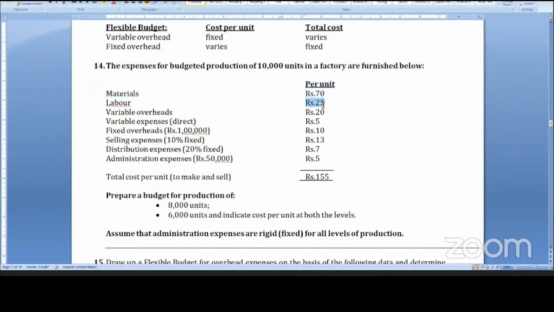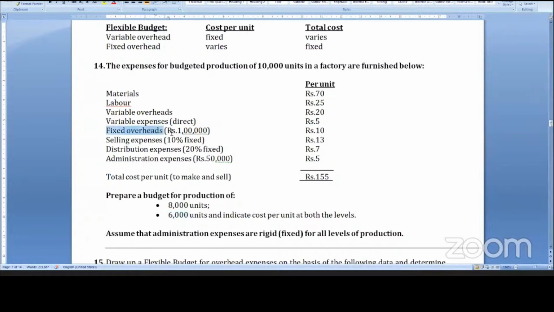Similarly 25, 25, 25, 25. 25 into 10,000 is 2 lakh 50,000. 25 into 8,000 is 2 lakhs. 25 into 6,000 is 1 lakh 50,000. Then 20 rupees variable overhead: 20 into 10,000 is 2 lakhs, 20 into 8,000 is 1 lakh 60,000, 20 into 6,000 is 1 lakh 20,000. 5 rupees variable expenses will be the same per unit, but 5 into 10,000 is 50,000, 5 into 8,000 is 40,000, 5 into 6,000 is 30,000.